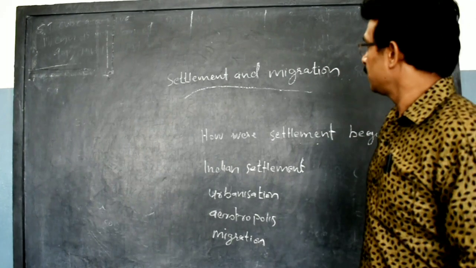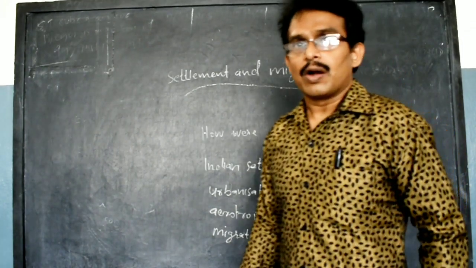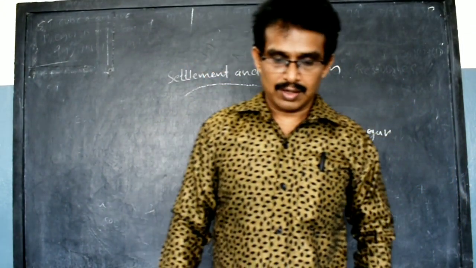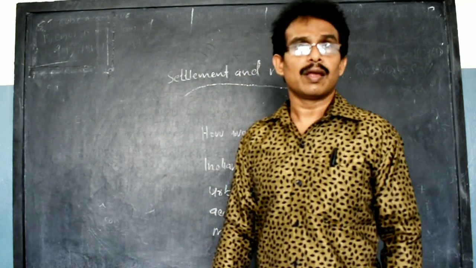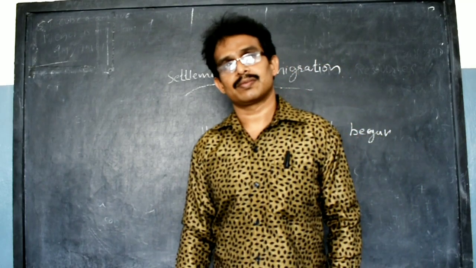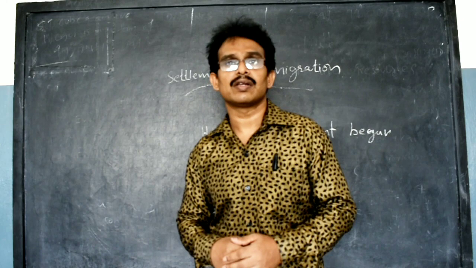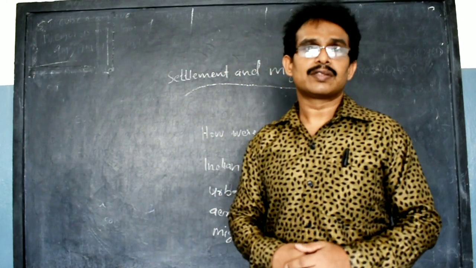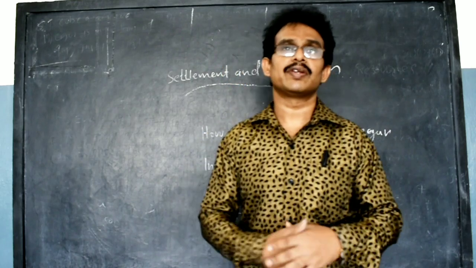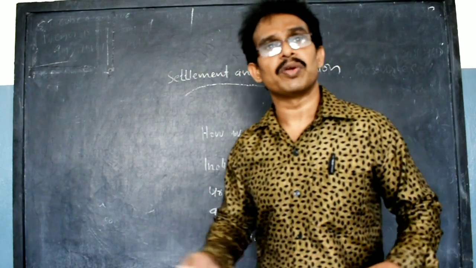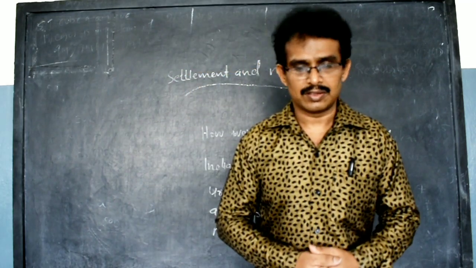Next, we have to study settlement and migration. First, we have to study what a settlement is. The way we organize ourselves and our living place is called a settlement. Or we can say a geographical area where we work and live. In a settlement, we can see a number of different types of activities: economic, educational, religious and commercial.